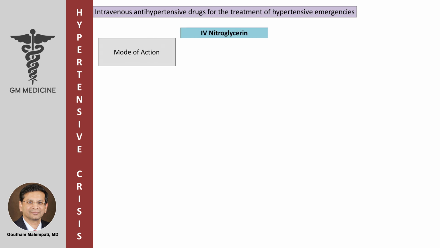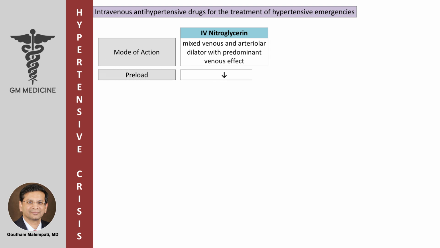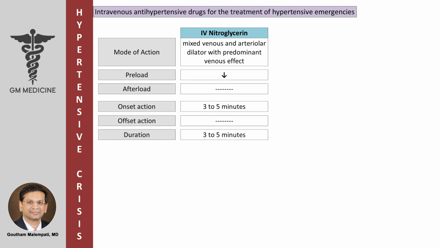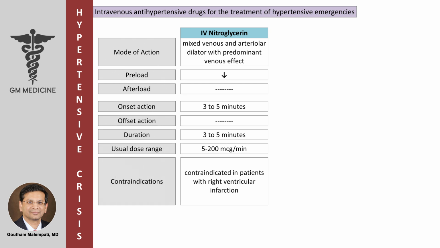IV nitroglycerin. It is a mixed venous and arteriolar dilator with predominant venous effect. It decreases the preload. Its onset of action is 3 to 5 minutes and duration is also 3 to 5 minutes. It is given in a dose of 5 to 200 micrograms per minute. It is contraindicated in patients with right ventricular infarction.